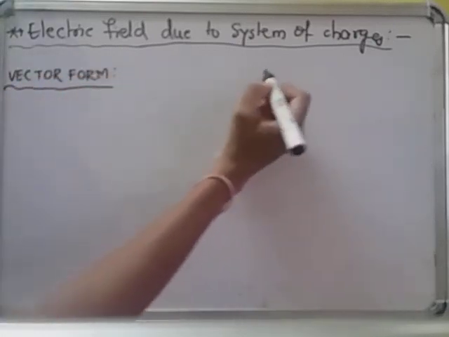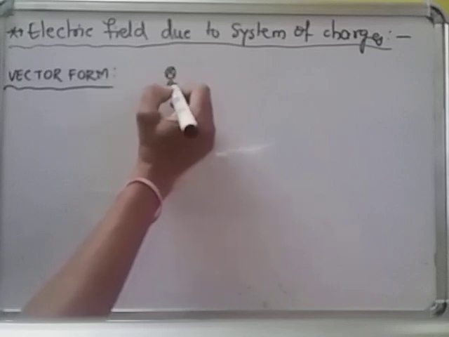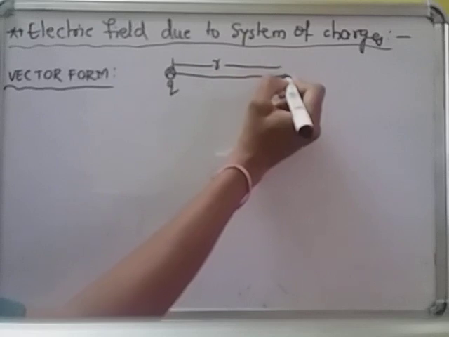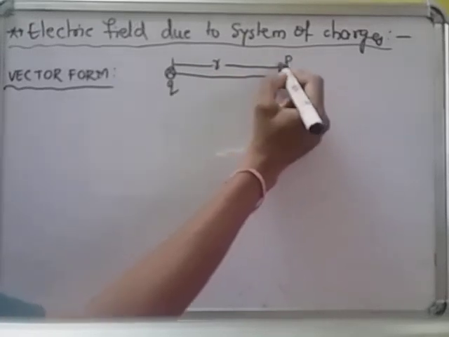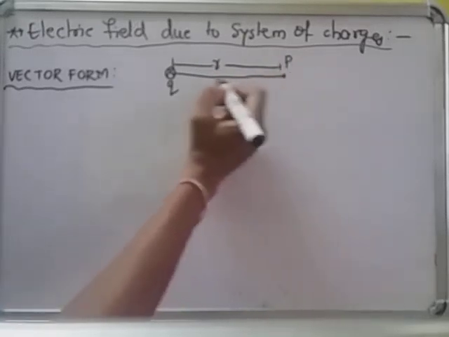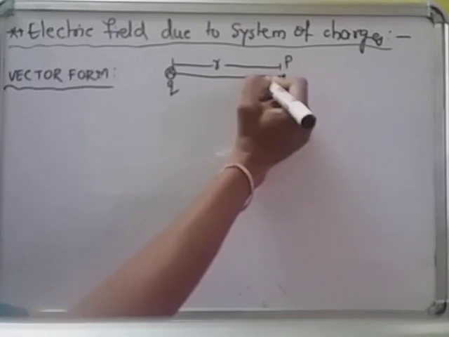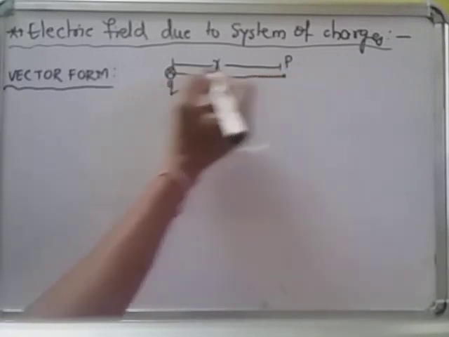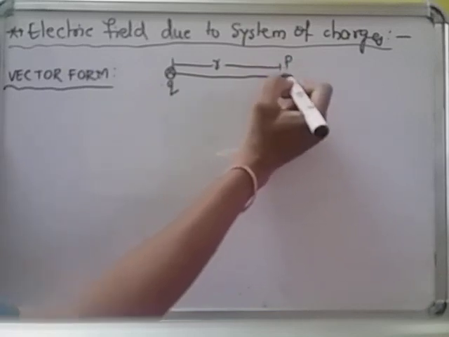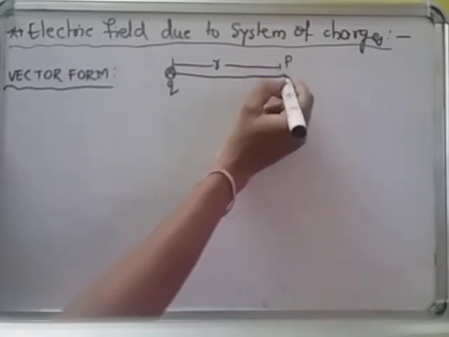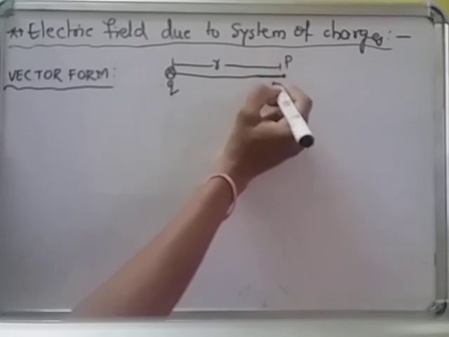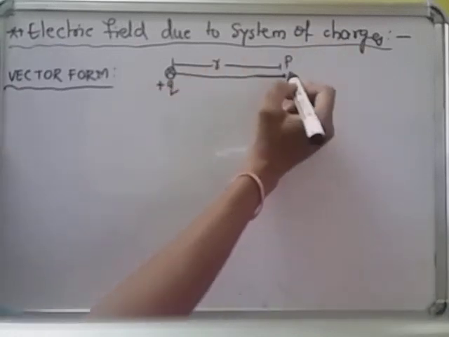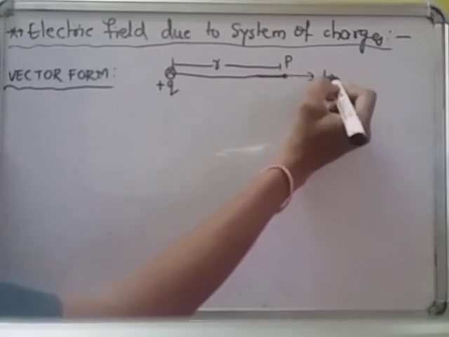Okay, and this is a charge q. At a distance r, I want the electric field. That electric field is either towards the charge or away from the charge. If it is positive, then it is away from the positive charge. We may take the electric field either on this side or that side. If it is plus q, then we write the electric field on that side.